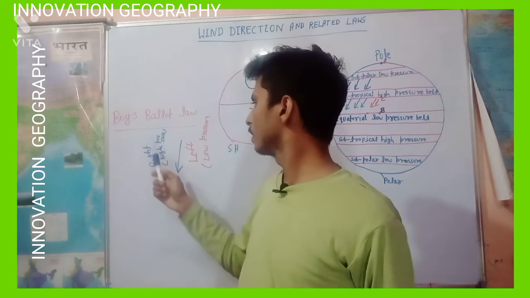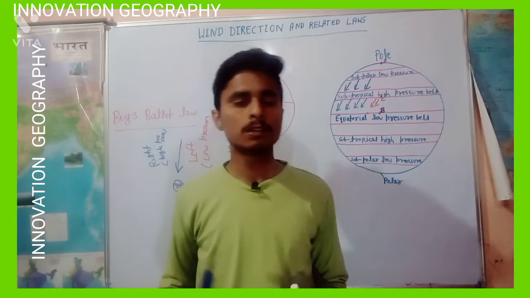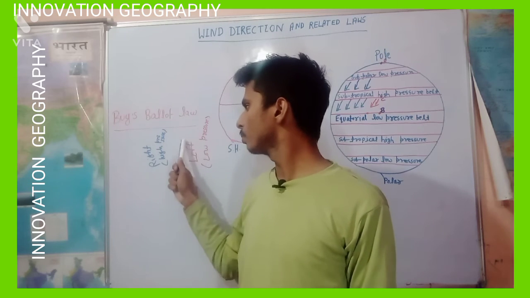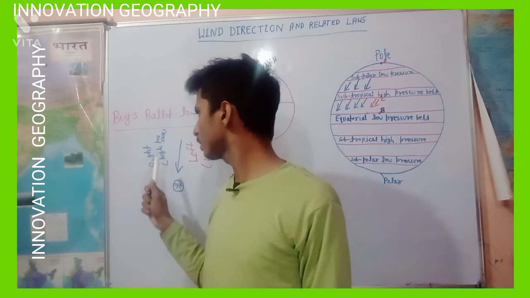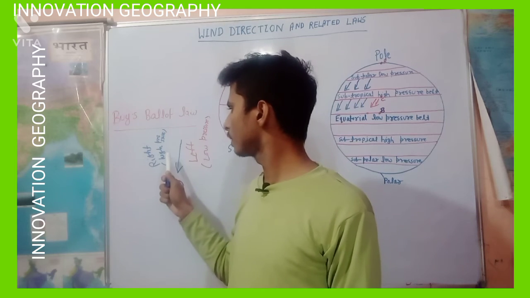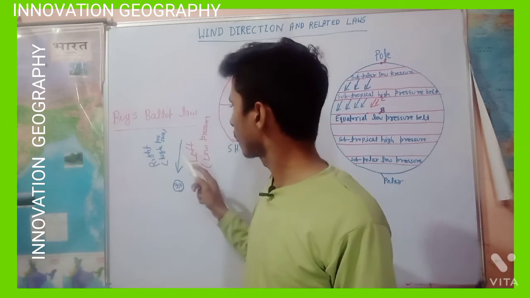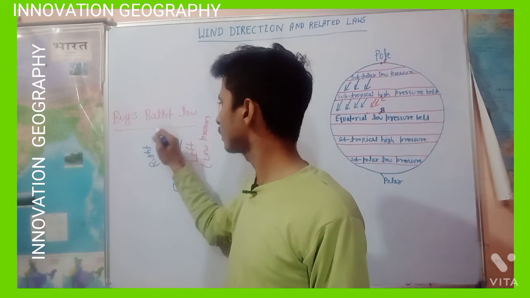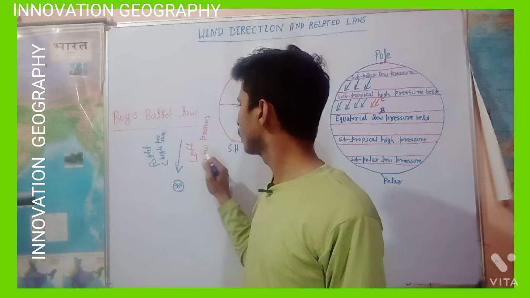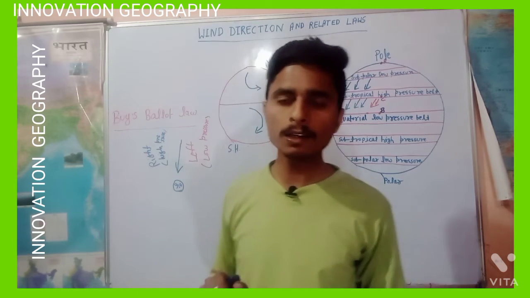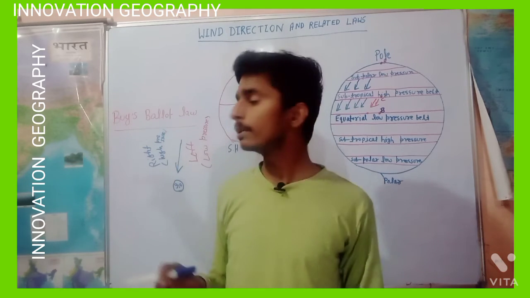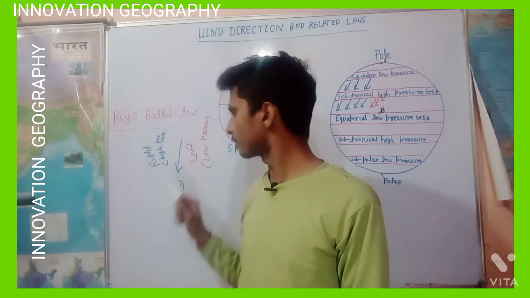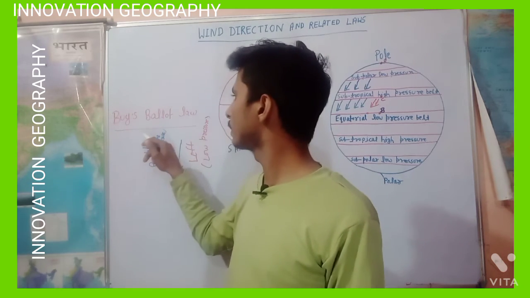According to this law, if you stand with your back to the wind from where winds are coming, then winds are deflected to your right in the northern hemisphere, and in the northern hemisphere there will be high pressure to your right and low pressure to your left. And if you stand in the southern hemisphere, then there will be low pressure to your right and high pressure to your left. This is Buys-Ballot's law.